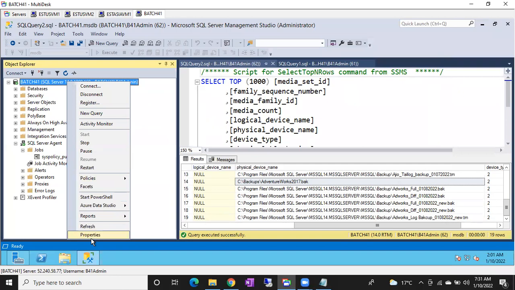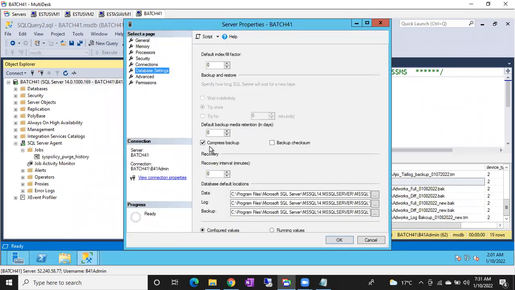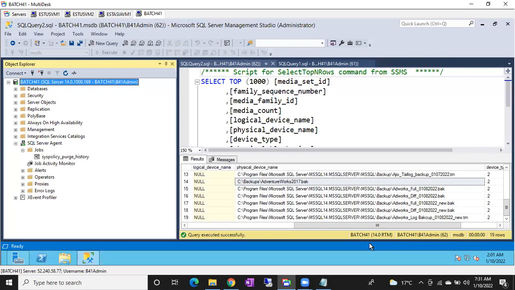What happens if the server is big? The backups are going to be generated without compression. Then instead of 1 GB, it might consume 10 GB. Instead of 10 GB, it might consume 100 GB. So you are going to waste the disk space. Of course, it's not just a matter of disk space, but the disk drive is continuously full and backups will fail. Right. I'll ask one question. If my log backups fail, will my application go down or not?